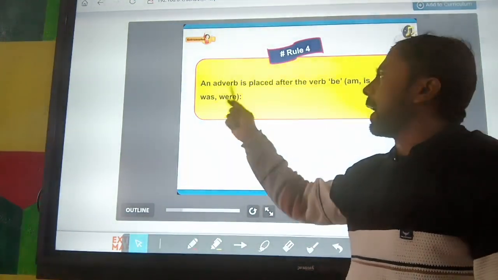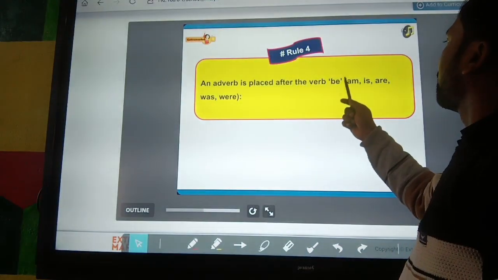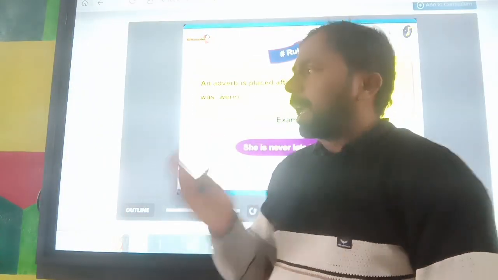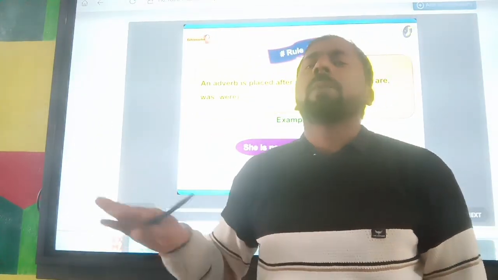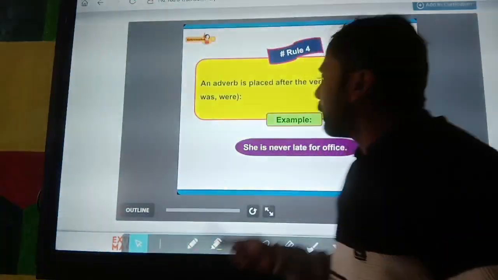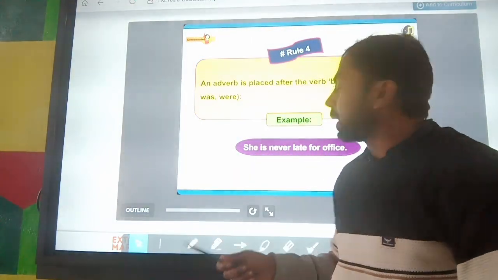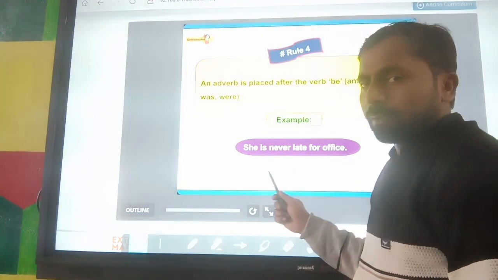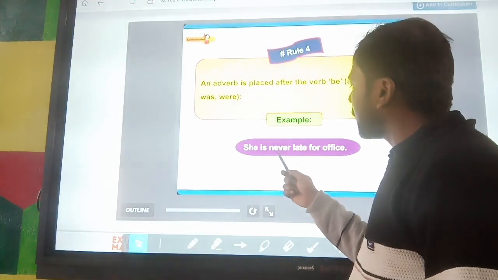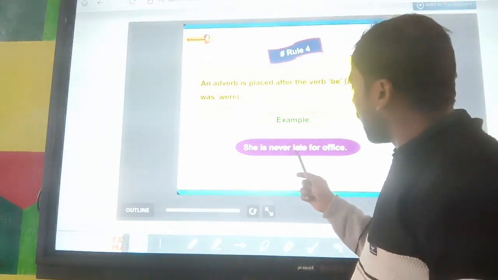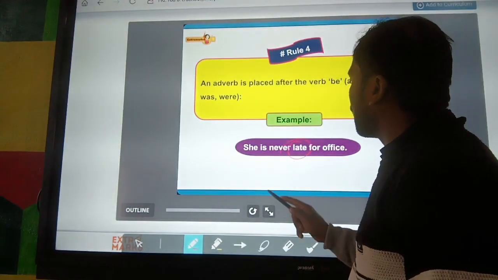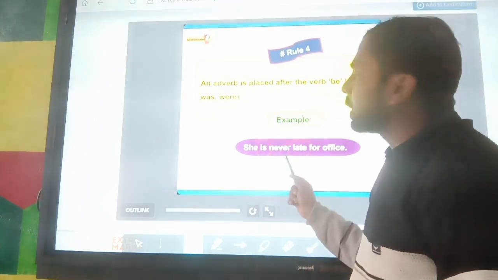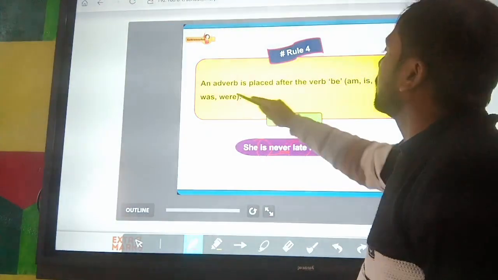rule number 4. An adverb is placed after the verb be: am, is, are, was, or were. Many sentences have a helping verb or linking verb with the finite verb or main verb. So if we get this type of verb in a sentence, after is, am, are, or was, we have to use the adverb, and this adverb is used before the finite verb. Like here the finite verb is late, and here is is a linking word or helping verb. So between these verbs we can use the adverb.